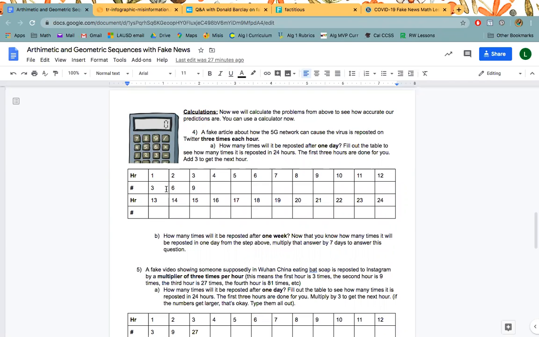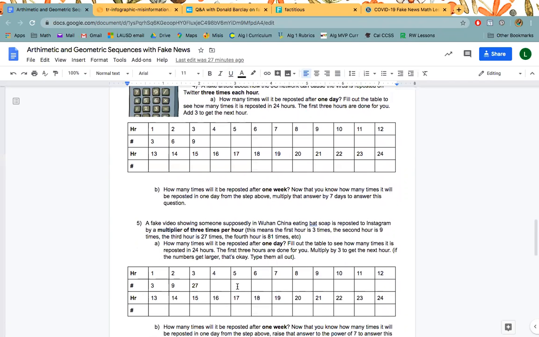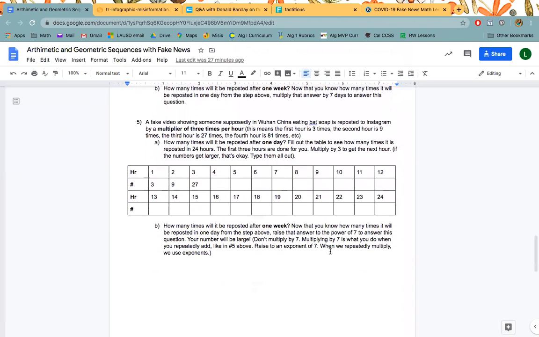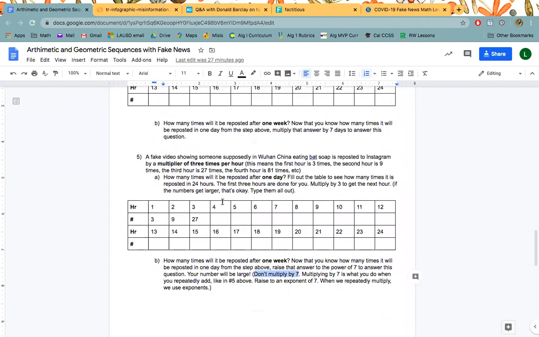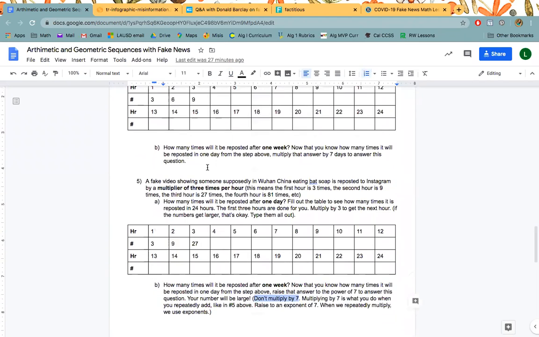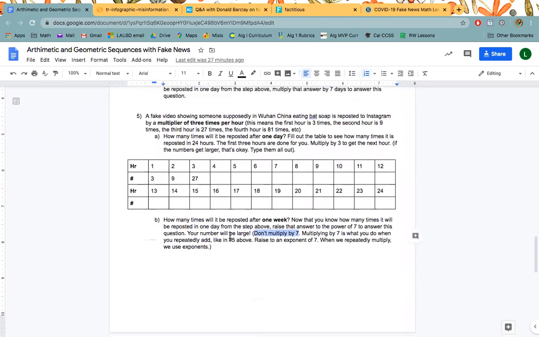Here you can actually grab a calculator. I have tables set up for you, and I even have hints to help you know what to do for each question. And you're just going to type directly under each question, and then for 4A and 5A, you'll just type directly in the table.